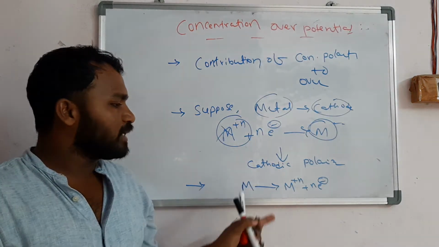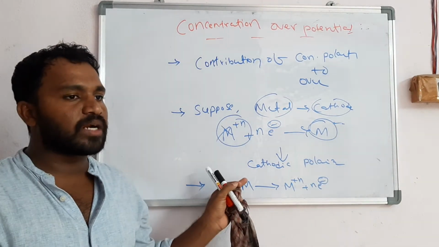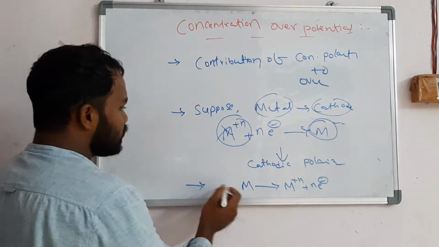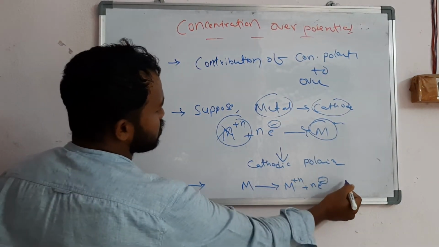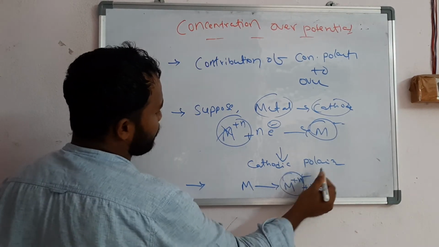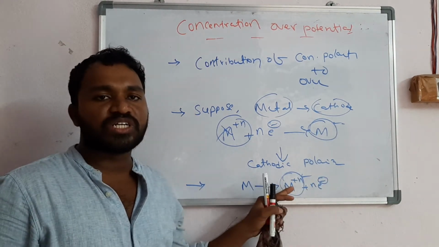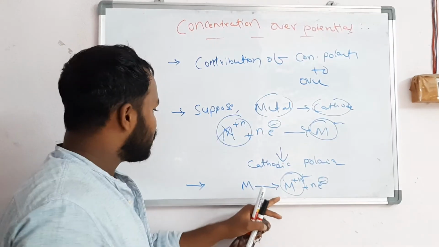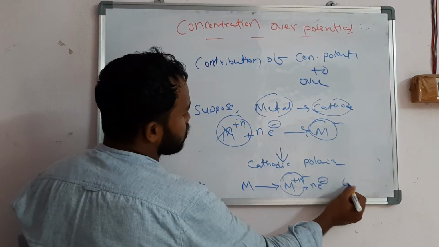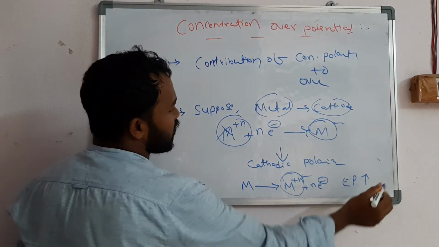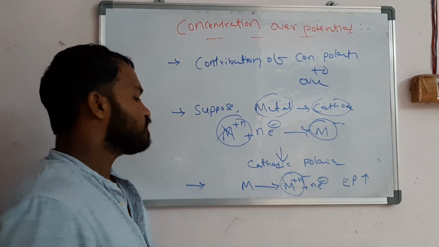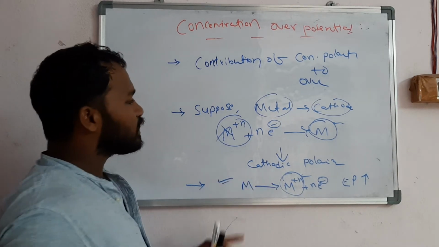So there is an increase in the concentration of M^n+ ions. That means the electrode potential also increases according to the Nernst equation. This is called anodic polarization.